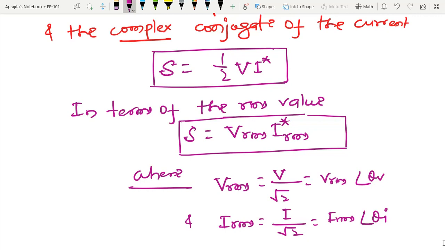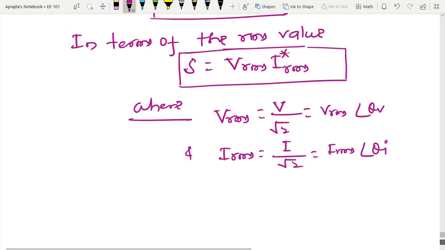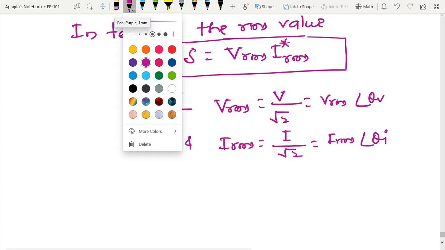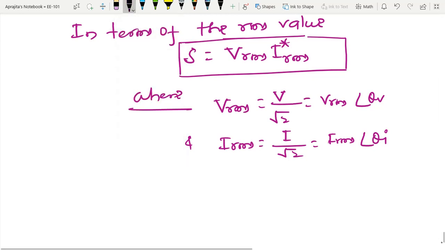And if I further simplify, then one can also get this kind of expression.